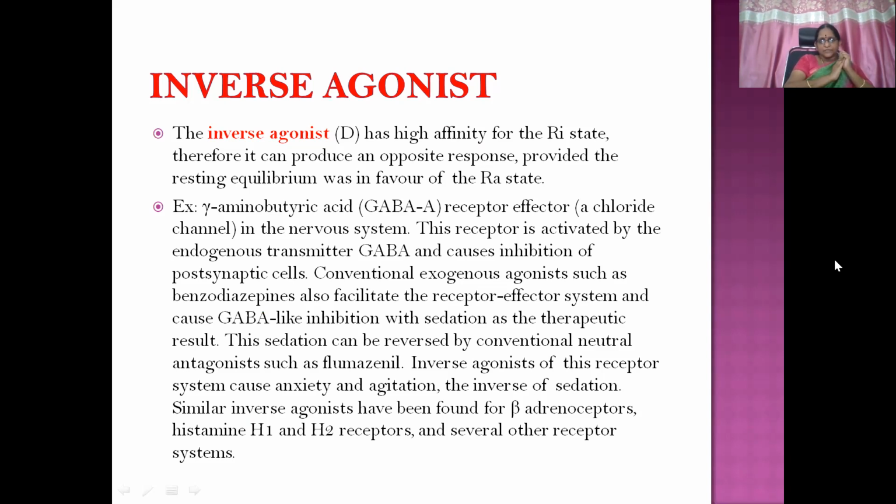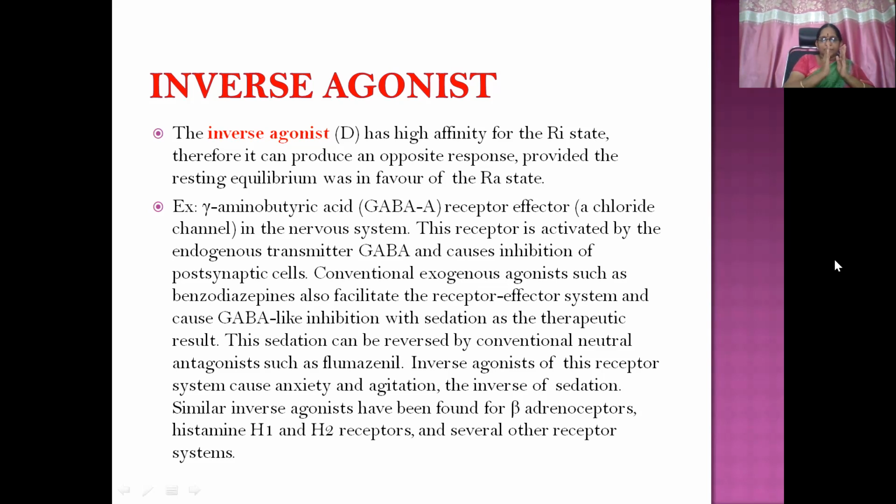Conventional exogenous agonists such as benzodiazepines also facilitate the receptor effector system and cause GABA-like inhibition, like sedation, as the therapeutic result. So GABA, the endogenous neurotransmitter, combines with GABA A receptors, which are combined with the effector molecule, the chloride ion channel, and produces sedation. Similarly, if you give a benzodiazepine, it also combines with the same receptor, producing sedation.